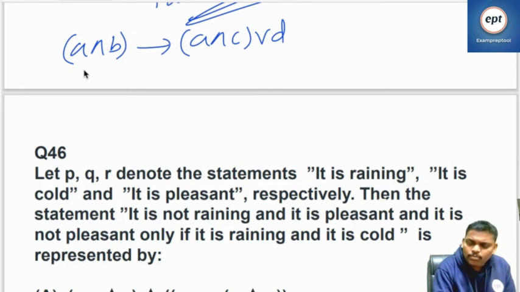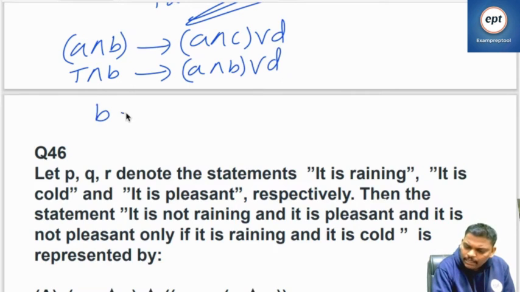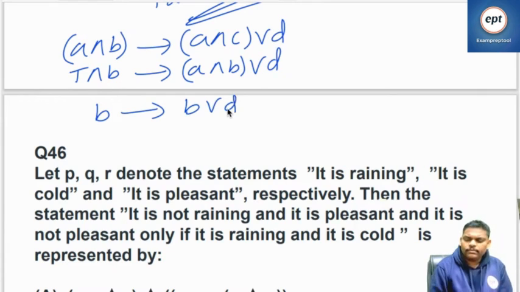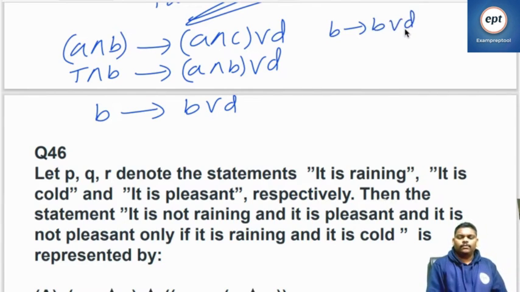So as the problem mentions, it is true and B. This is going to be A and C. It will also become A and B or D. A becomes true, meaning B implies B or D. So finally this is going to be B implies B or D.